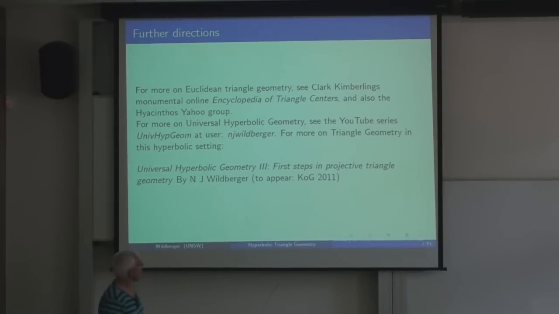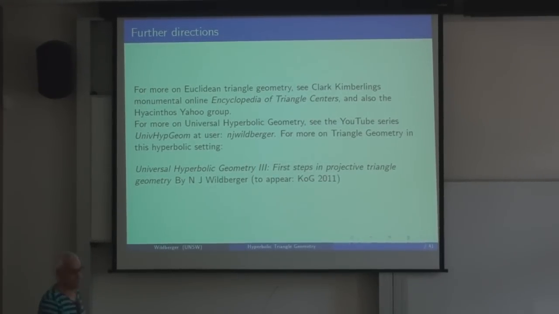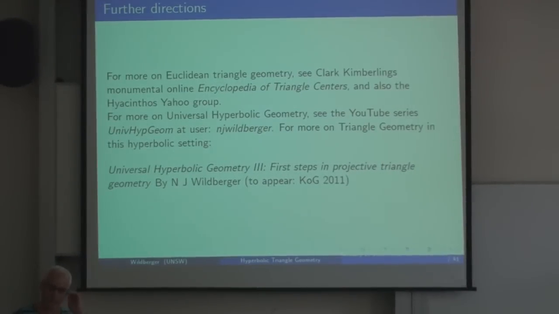So the references are, first of all, on Euclidean triangle geometry. One can't go past Clark Kimberling's monumental online Encyclopedia of Triangle Centers, which documents at least 3,000, maybe more now, different triangle centers that have been discovered. I've told you about maybe 5 or 6 of them, but there are actually thousands, and there are all kinds of wonderful relations between them, and it's just remarkable.